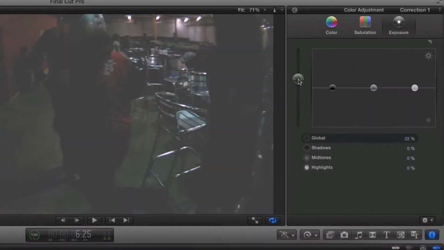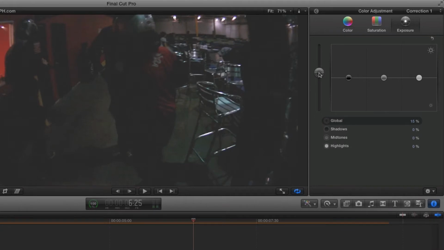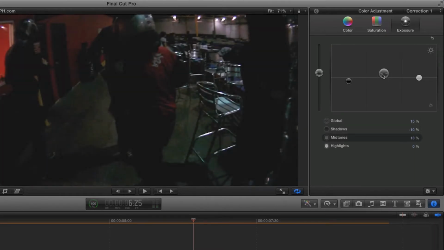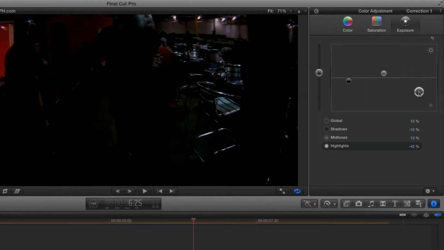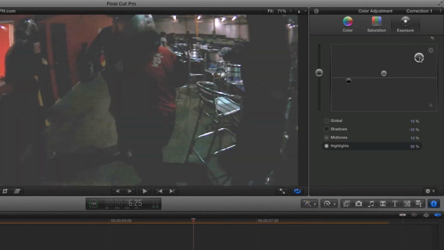By dragging the global slider located on the left up, I'm brightening the entire image. This usually creates a washed out look with little contrast. To fix this, adjust the other three sliders labeled shadows, midtones, and highlights. With these controls, instead of brightening or darkening the entire image, only the specific area is changed.